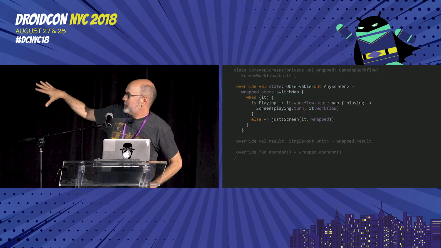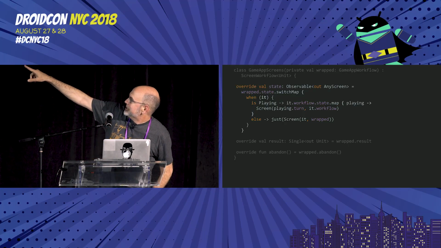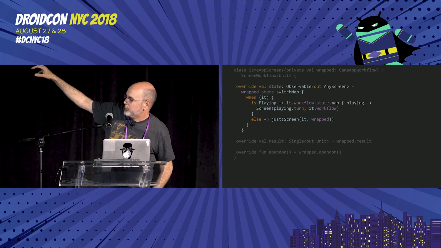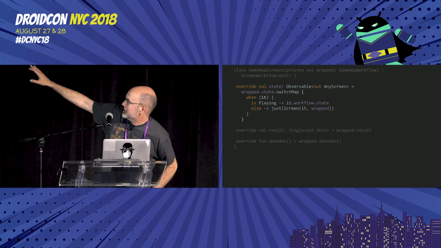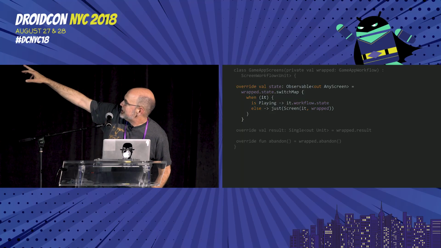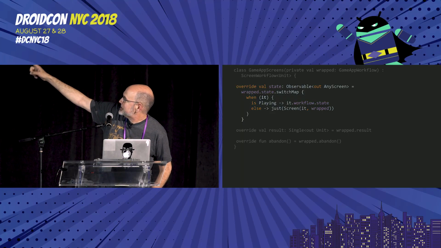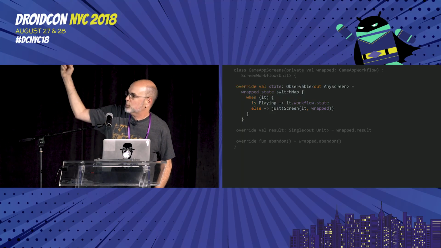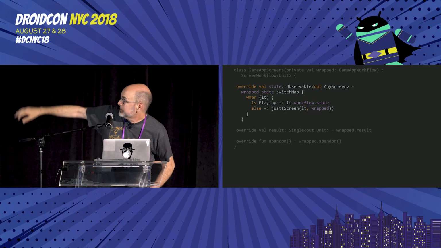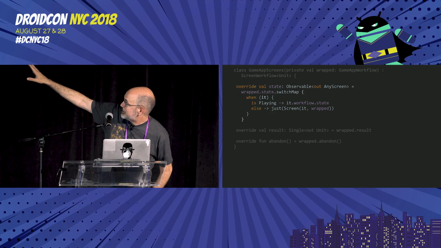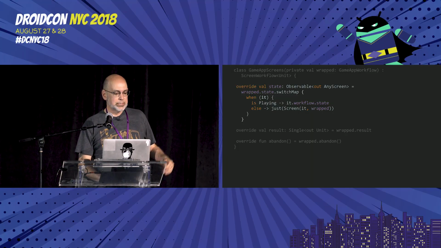If I had done this workflow wrapping at each layer, if I had a playing screens workflow instead of working directly with that model state workflow, it would look something more like this, where if I'm in the playing state, then I'm going to pass out the screens for that sub-workflow and let them collect their own events, and I'm just going to wait until they're done. And otherwise, I'm in one of my top-level states, and I'll just wrap those up directly.